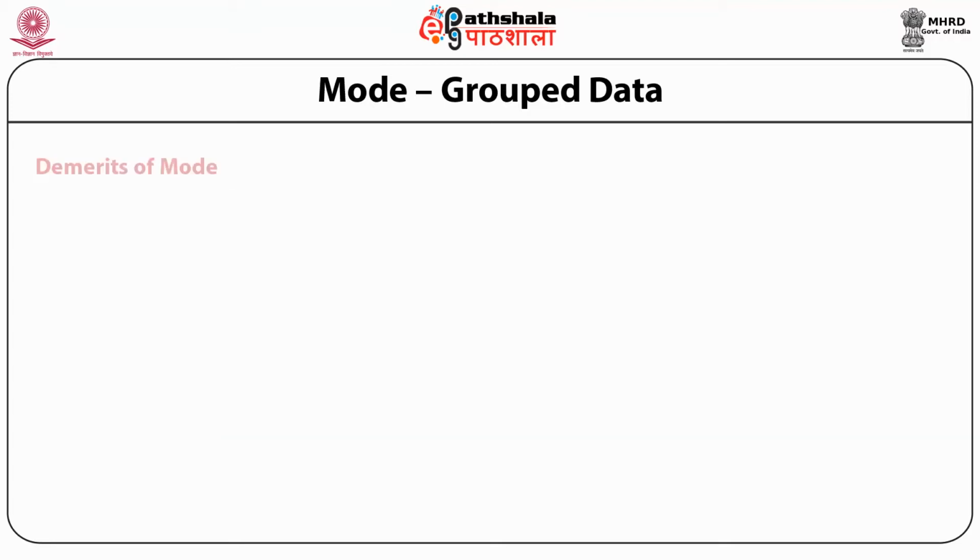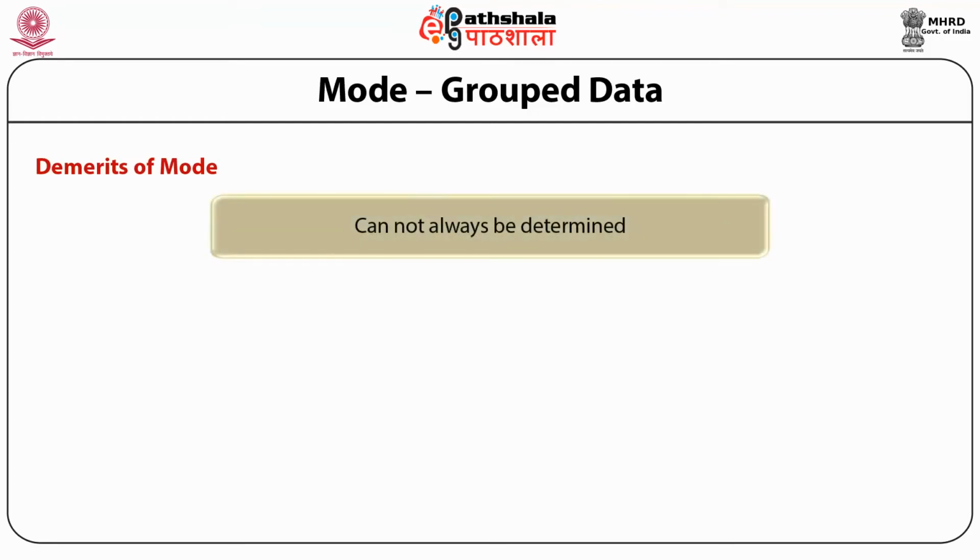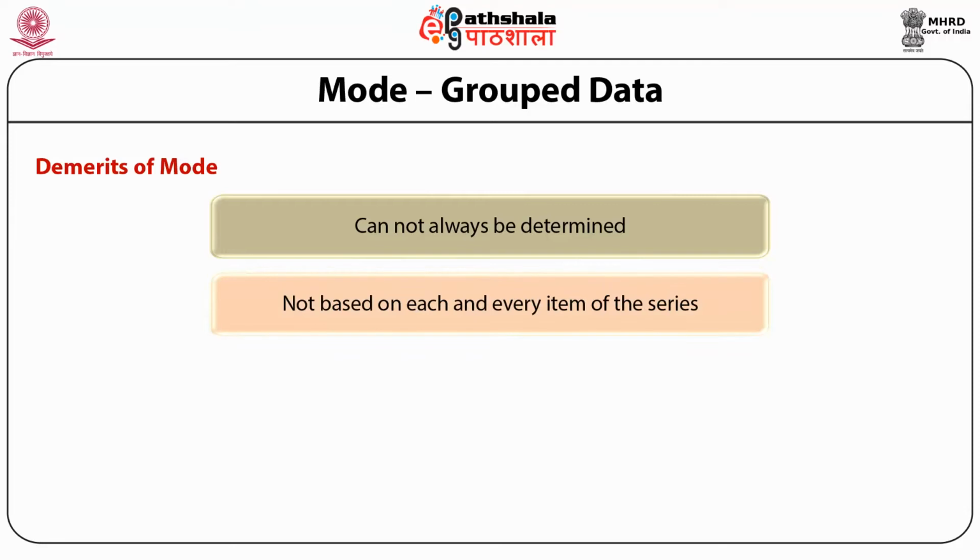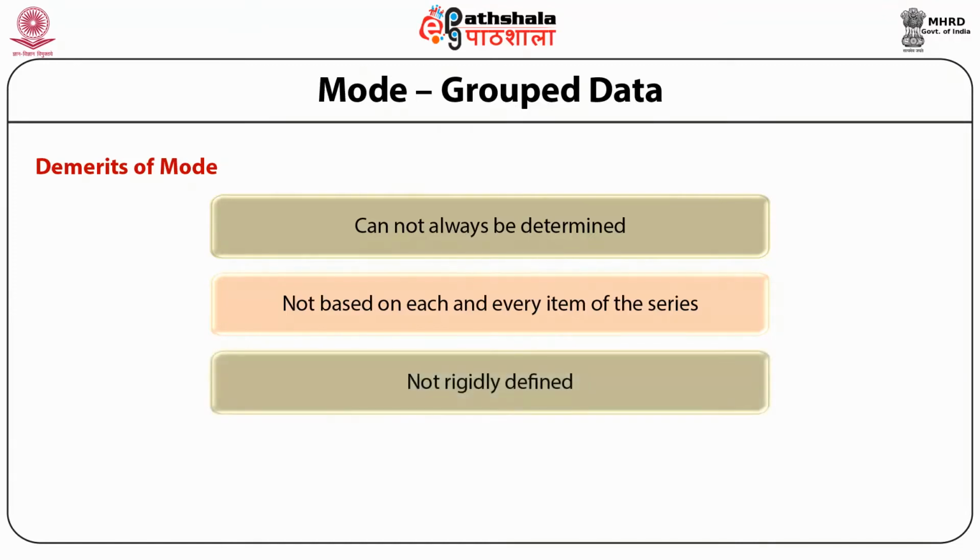Now, let's look at the demerits of mode. What are the demerits? First is, it cannot always be determined. We have already seen that there could be a situation where no mode exists. Second negative point of mode is that it is not based on each and every item of the series. So sometimes you can have a situation that the modal value is something, but it is not able to properly represent the data. And third demerit of mode is it is not rigidly defined.